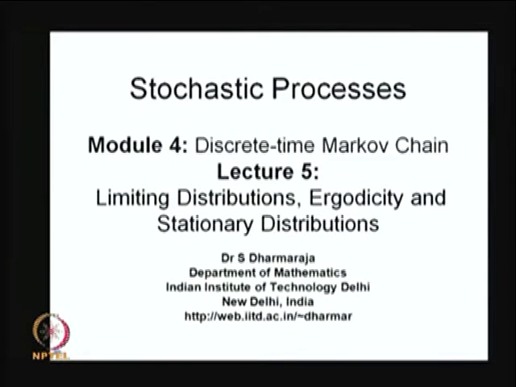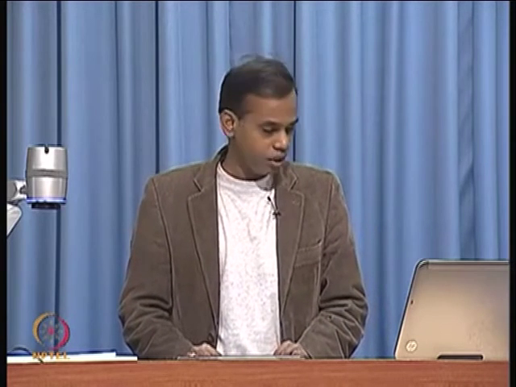Good morning. This is module 4, lecture 5: limiting distributions, ergodicity and stationary distribution. In the last 4 lectures, we have discussed the discrete time Markov chain, starting with the definition and the transition probability matrix. Then in the second lecture, we discussed the Chapman-Kolmogorov equations. Then we discussed the one-step transition probability matrix, followed by the n-step transition probability matrix.